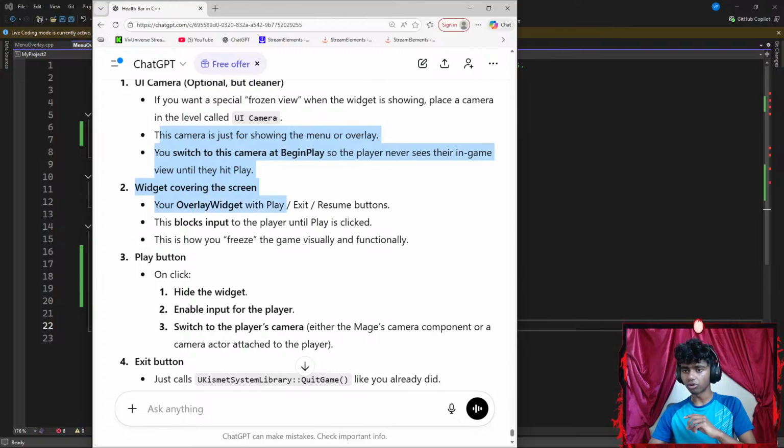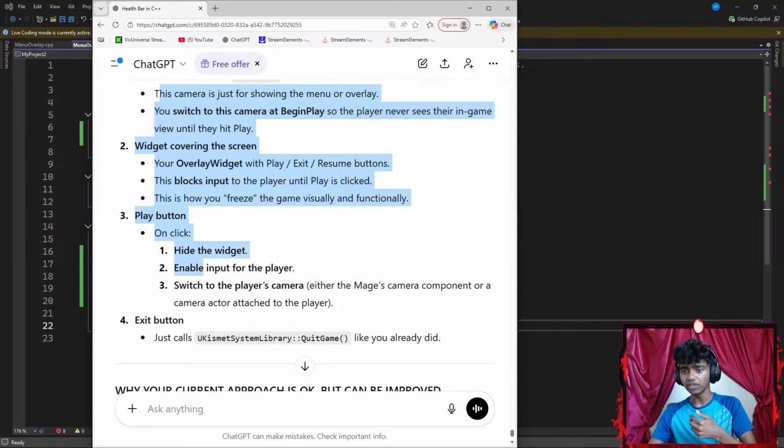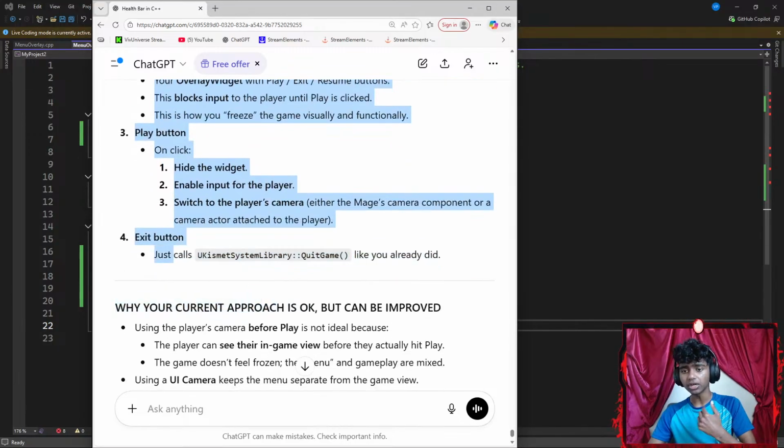Widget covering the screen: your overlay widget with play, exit, and resume buttons that blocks input to the player until they click. This is how you freeze the game visuals and functionally handle the play button. On click, hide the widget, enable input for the player, and switch to the player's camera, either the mage's camera component or a camera actor attached to the player. Exit button: just call Kismet System Library Quit Game like you already did.